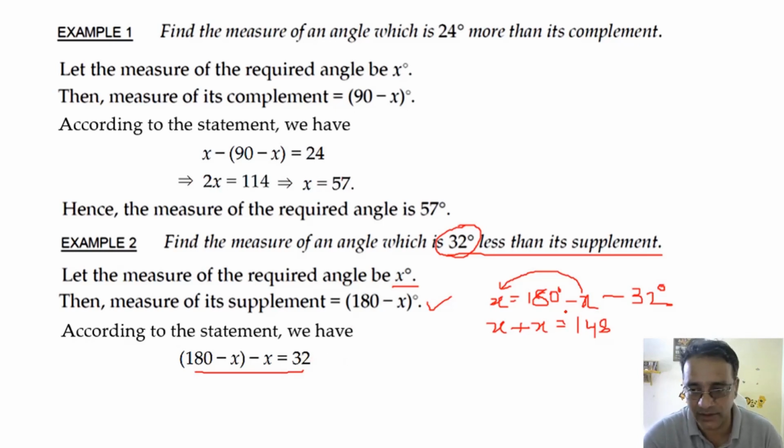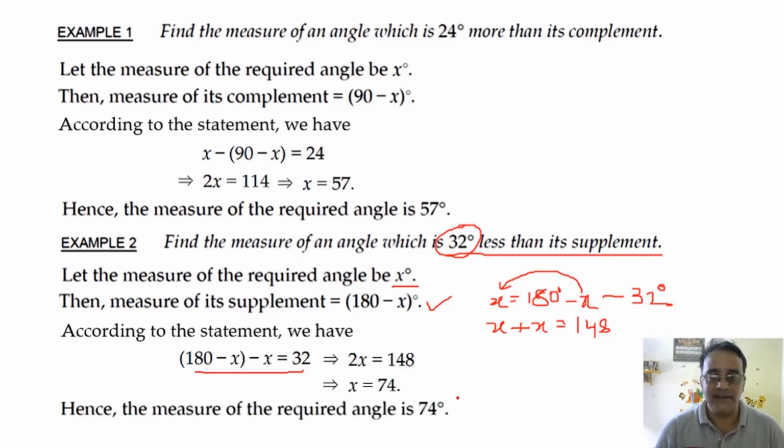ये सीधा सीधा हो गया. और यहाँ पे otherwise this angle is 32 less than this angle means minus 32. So दोनों में से कोई भी एक मेथड यूज कर सकते हैं. Now if you use it, you will get 2x is equal to 148. And what will be the value of x? 74. 74. Hence the measure of the required angle is 74. Okay, so one type of question we have completed, that is a question based on complementary and supplementary angles.